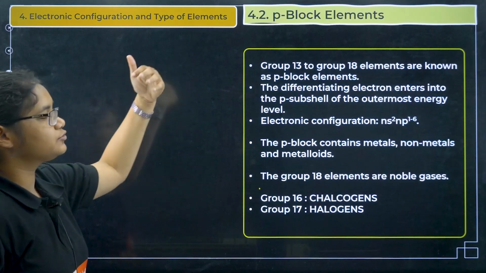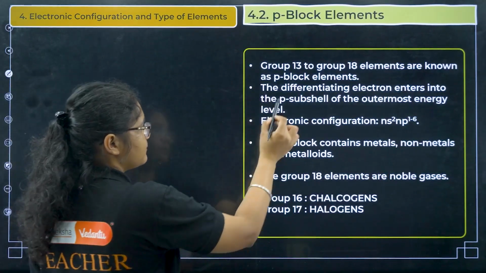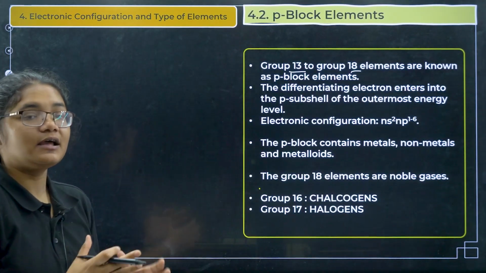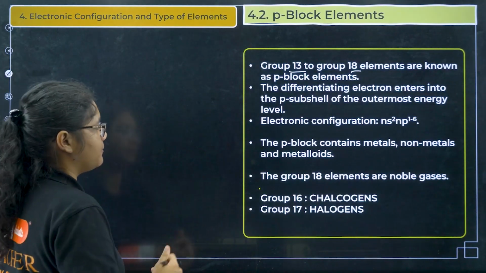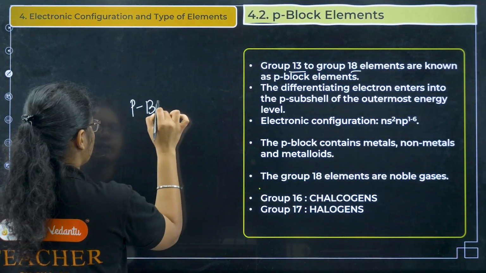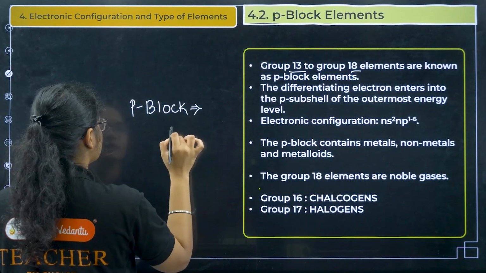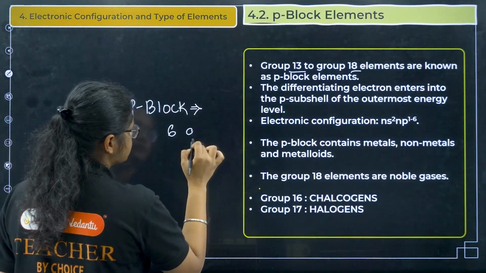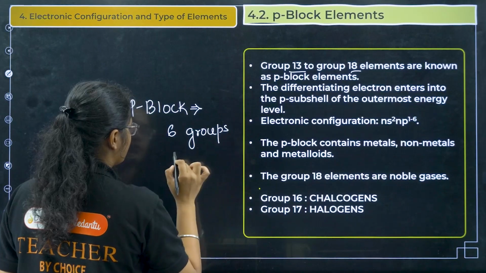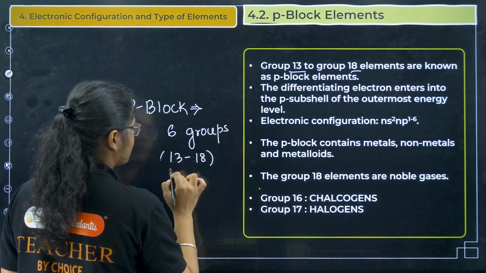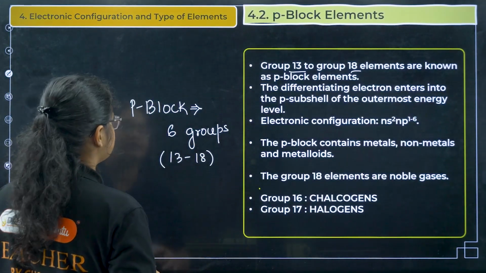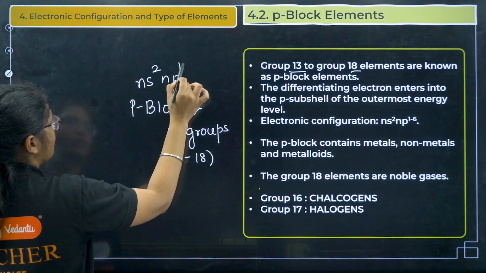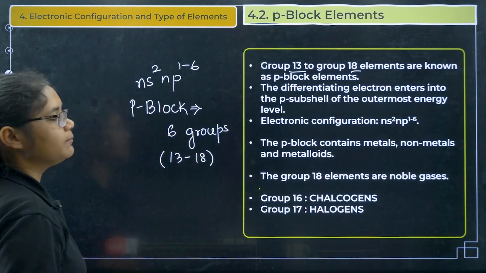Now if it enters the p orbital, then here we have group number 13 to 18. Okay, so how many? 13, 14, 15, 16, 17, 18. So there are 6 groups present in the p block, that is from group 13 to 18. Okay, now the electronic configuration varies from ns2 np1 to 6.